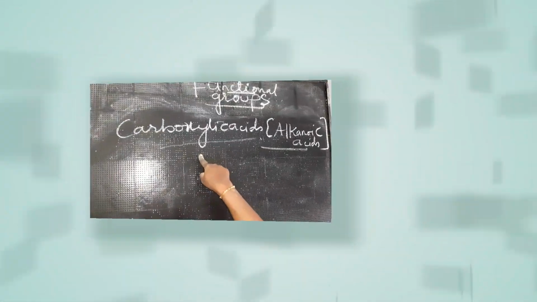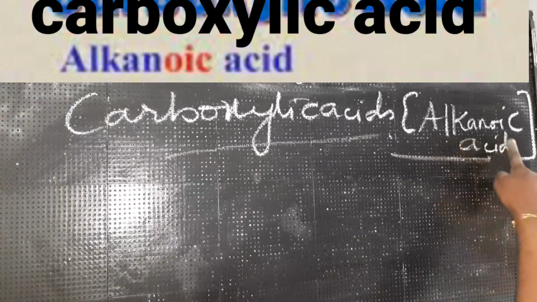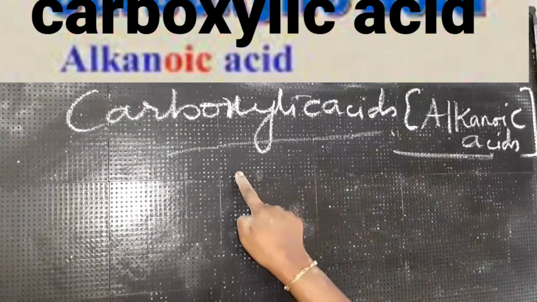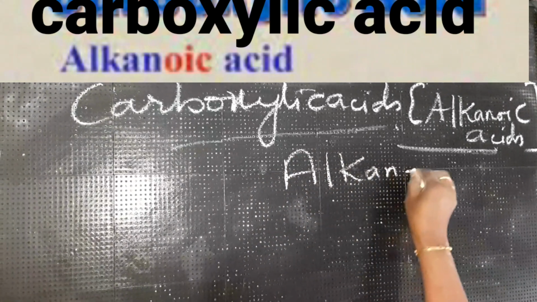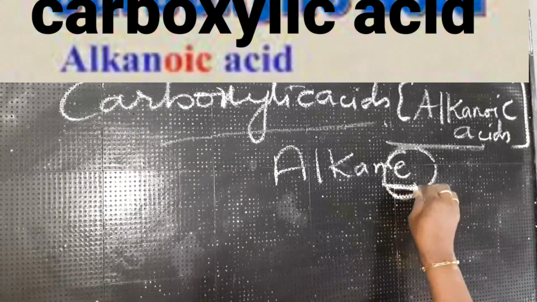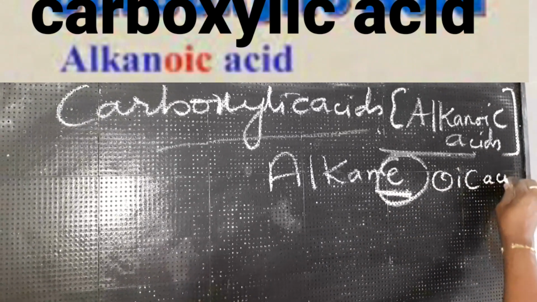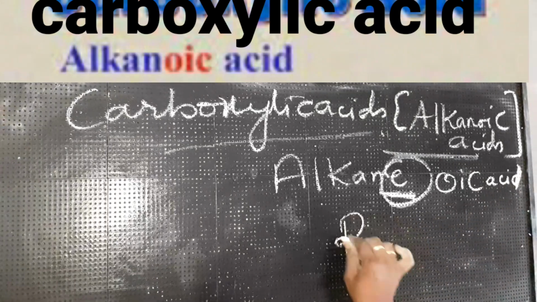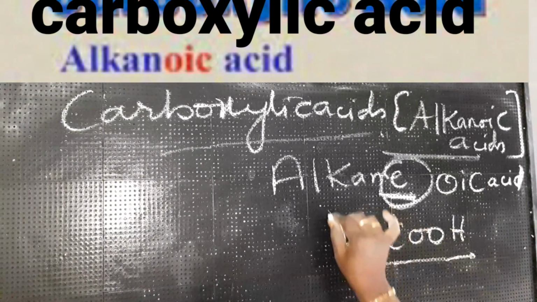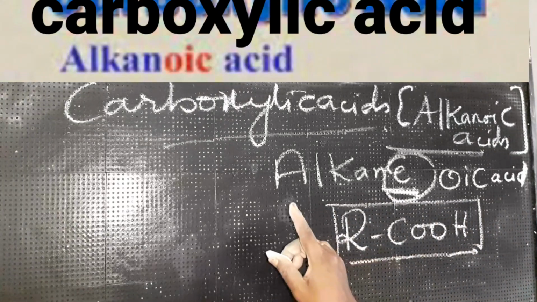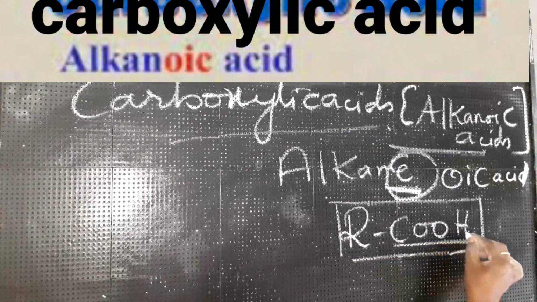Now we'll learn about the next functional group, children, carboxylic acids or alkanoic acids. Here in alkane, the "e" is replaced with "oic acid", and the general formula is RCOOH. So for carboxylic acids we are going to replace with COOH.